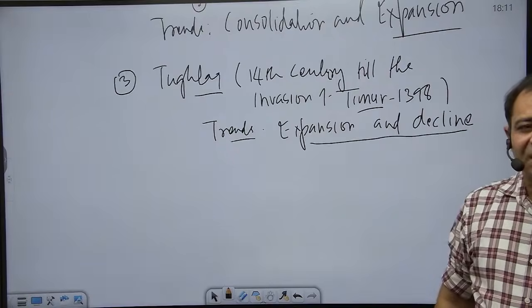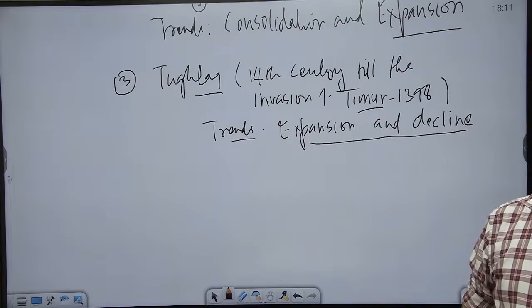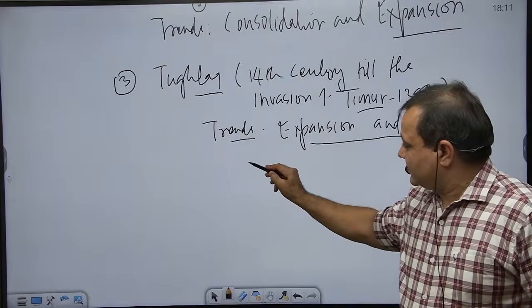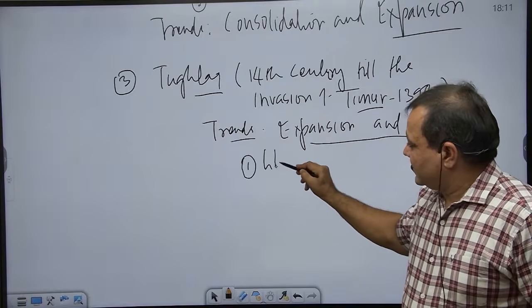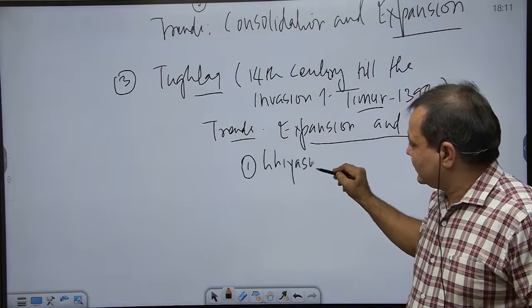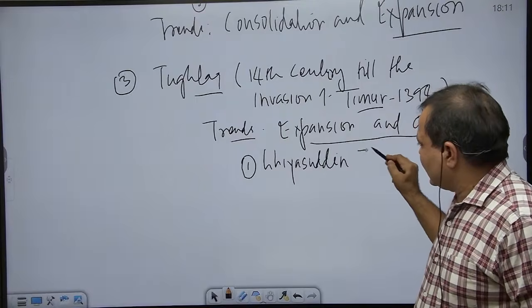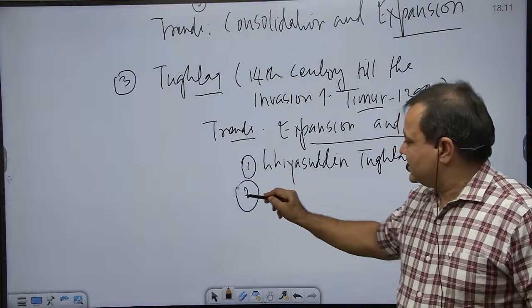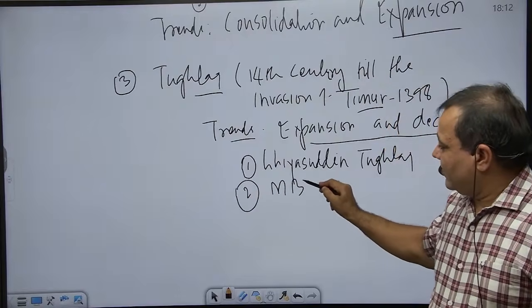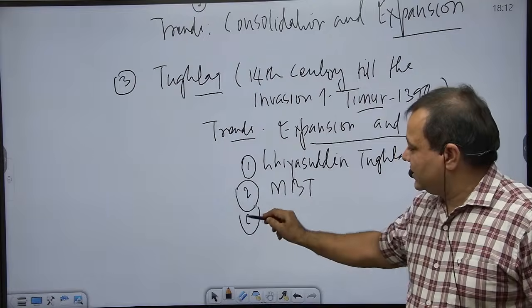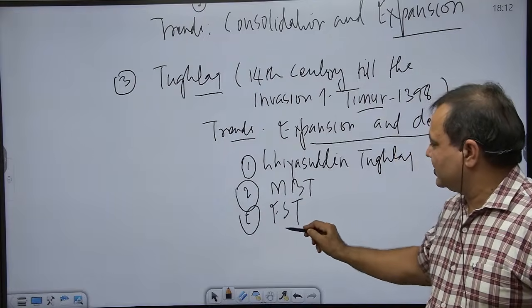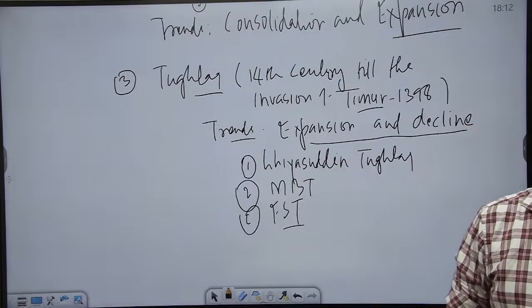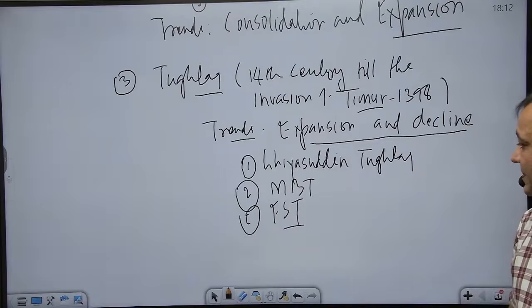So we start talking about the decline of the Delhi Sultanate with the Tughlaqs on the throne. And here we have three rulers who can be important for us. The first is the founder of this dynasty, whose name is Ghiyasuddin Tughlaq. Second is popularly called MBT, Muhammad bin Tughlaq. Third is popularly called FST. At this stage, you are familiar with Firoz Shah Tughlaq and Muhammad bin Tughlaq. So the short form can serve the purpose.